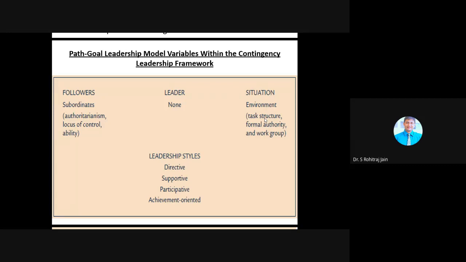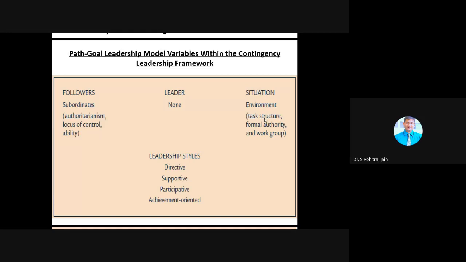Then we have the leadership styles, which are directive, meaning a leader who just gives the direction; supportive; participative, one who works with the followers and gets things done smoothly; and achievement oriented. And then the situation means the environment, which is formal authority and the work group.